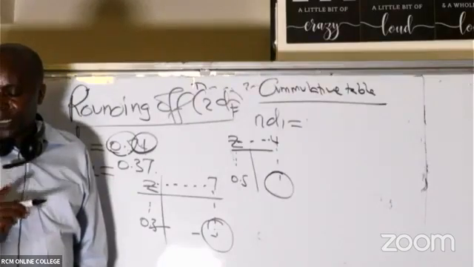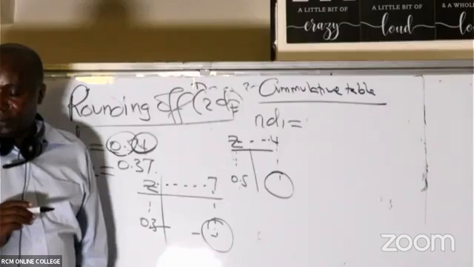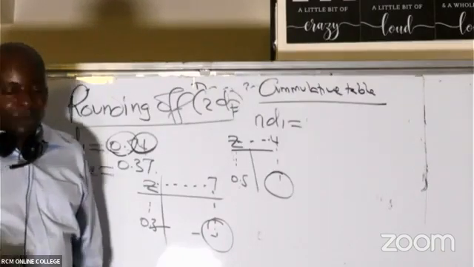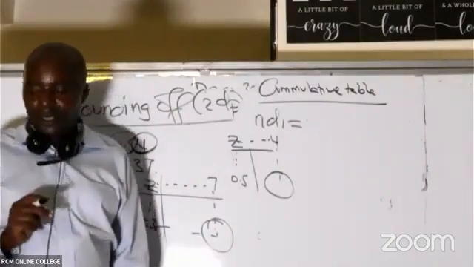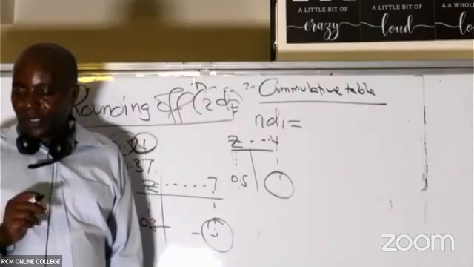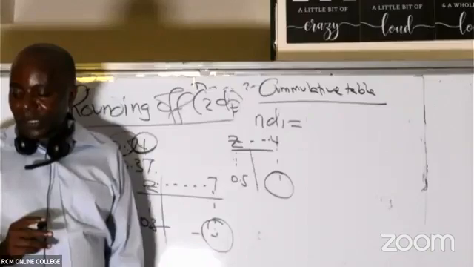Is there somebody who is able to give me this answer? No, Mudon, you are reading a wrong one. That's not the cumulative. That's why I started by asking, do you have both tables? There's one written there, cumulative, the one that has got big points there.